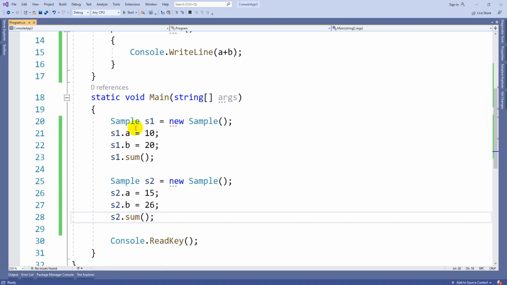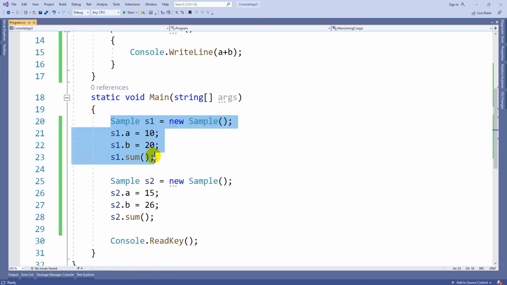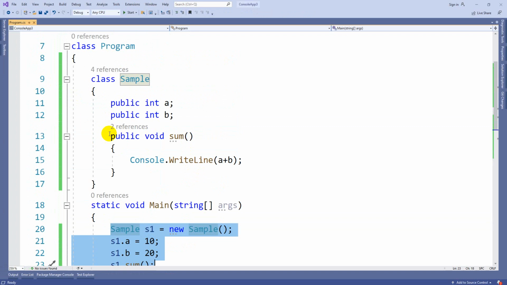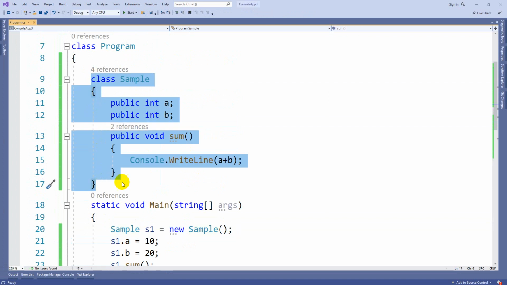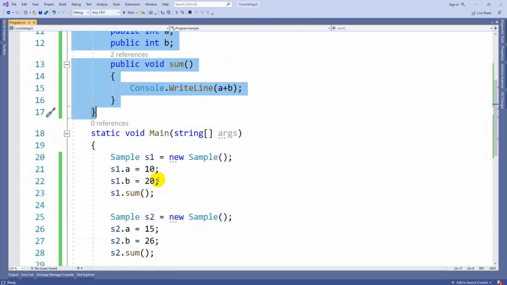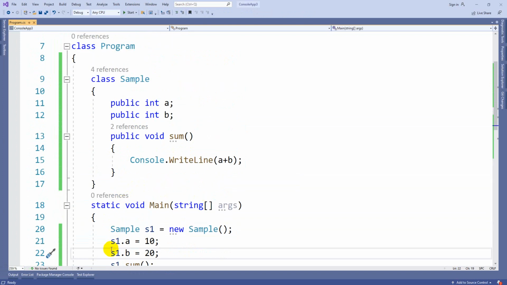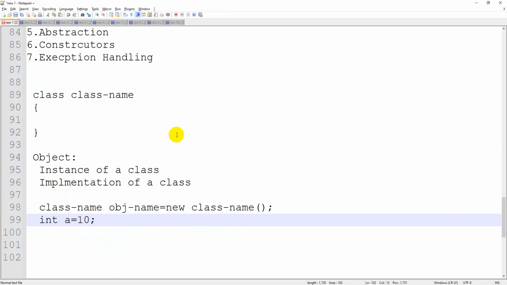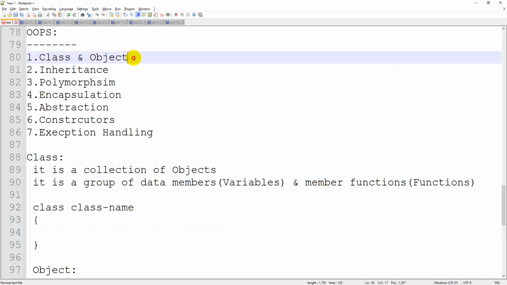So like that we can reuse the code by using classes. This particular class code can be reused by creating n number of objects. For every object I can pass different values, so that I will get different results also. So this is how a class and object can be defined in object oriented programming.